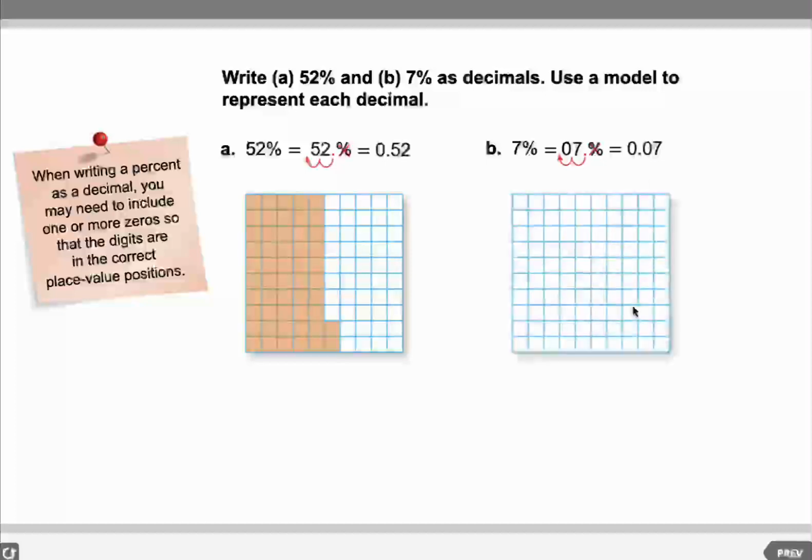And in the grid, how many small squares should we shade? 7. Excellent. So we shade 7 out of 100. Thank you, Mustafa. Great work. So, guys, we can see here that we may need to add 1 zero or more than 1 zero to the left, just to keep the digits in the correct place value position.